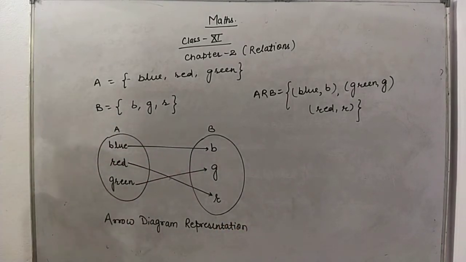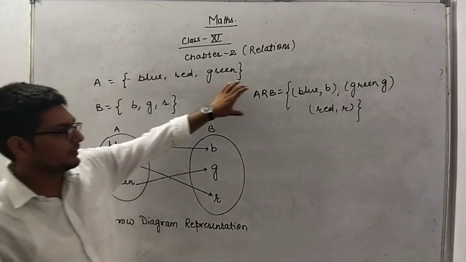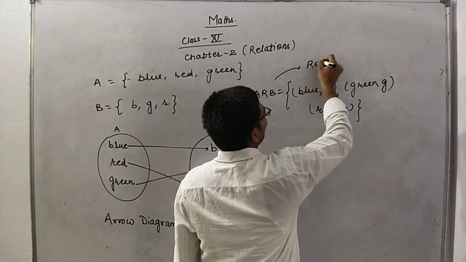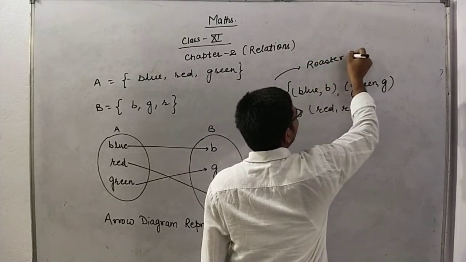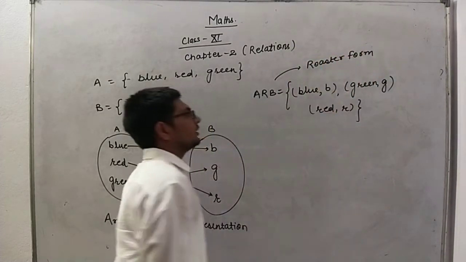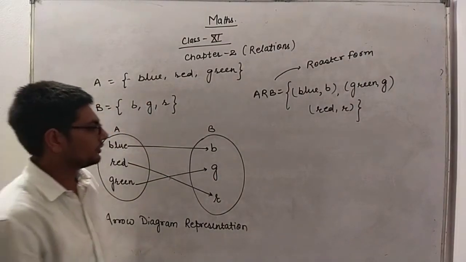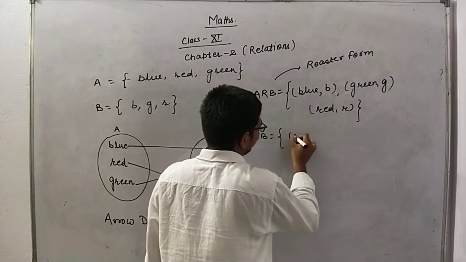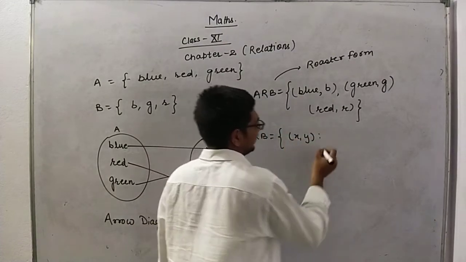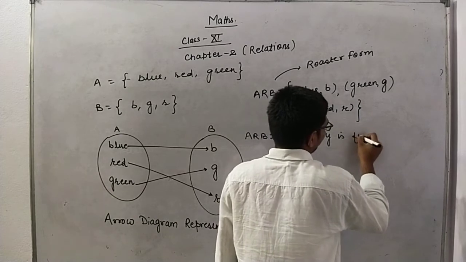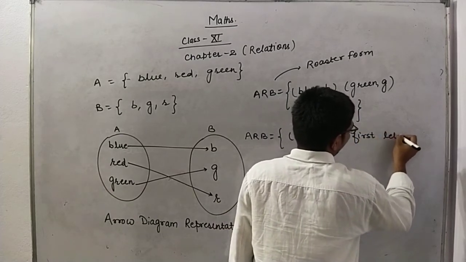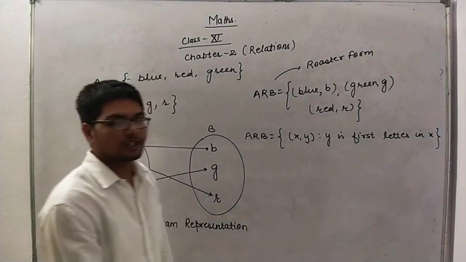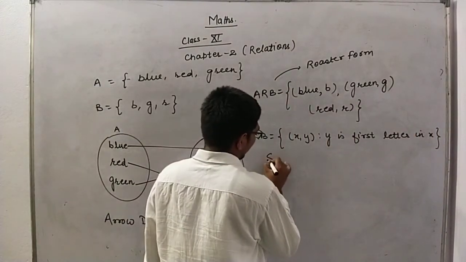Okay, and this is the representation of the relation in tabular form, or what we call roster form. This is the representation of the relation in roster form, and our representation of (x, y) such that y is the first letter in x is known as set builder form.